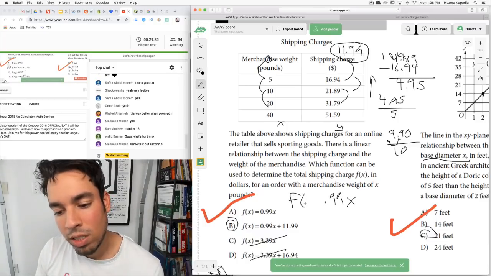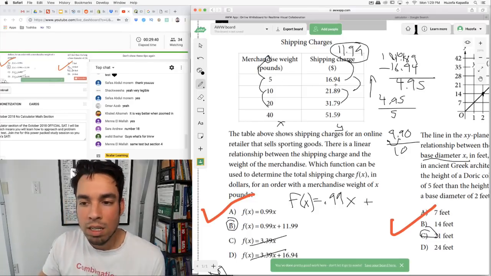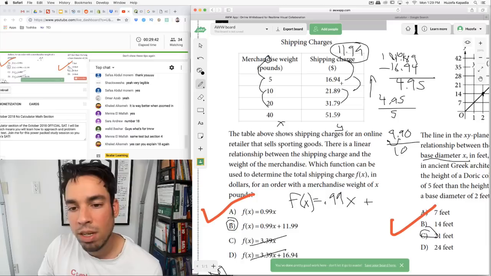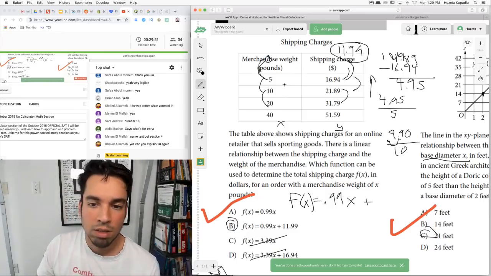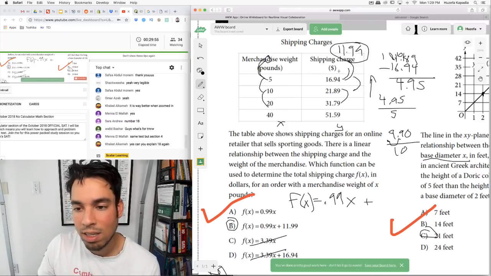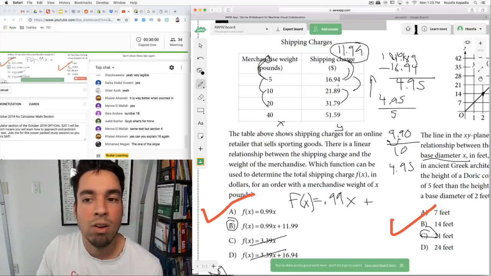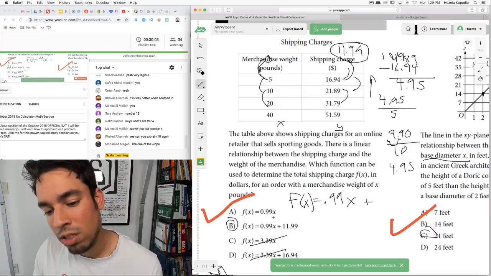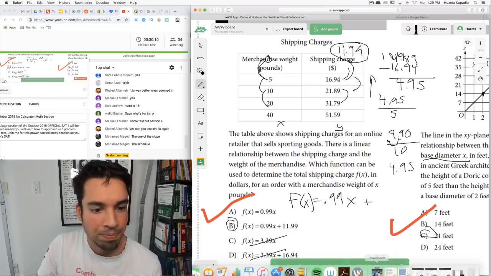Okay, and then we need to calculate what my y-intercept is going to be. Is it going to be 0? It's not, because every time we're going down 1, I'm going down 99 cents. So we can clearly see that if I go down 5, I'm not going to go down 16.94. That's too much. Whatever 5 times 99 cents is, which is $4.95. But we don't even have to calculate that. We know that because there's only one option. It's either 0, because I crossed these off, or $11.99. So $11.99 is the one that makes sense, and boom, that's the answer.